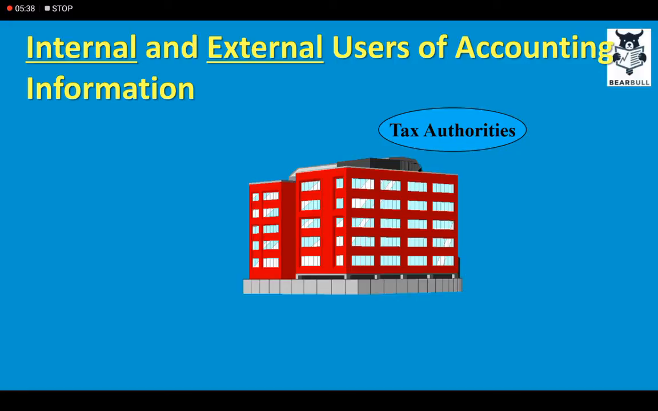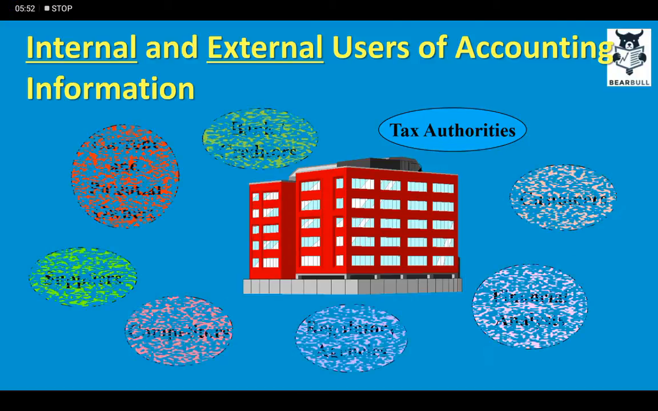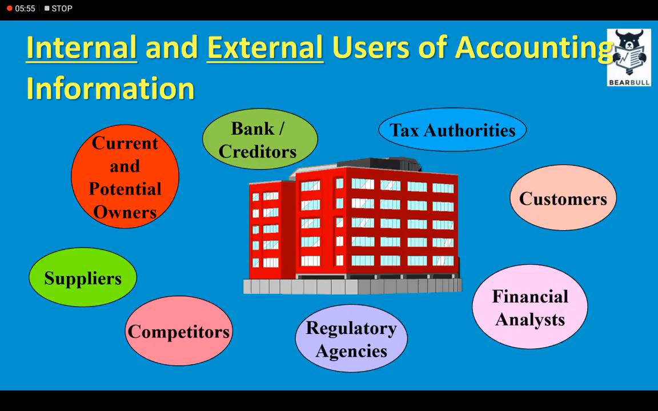Tax authorities need accounting information to ascertain the correct profit of the business, because based on that profit, the authorities determine how much tax the business is liable to pay. Customers are also external users of accounting information. Customers need to know what products the company plans to launch in the future.